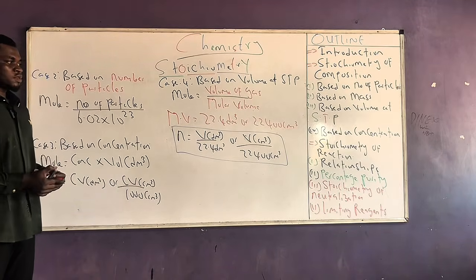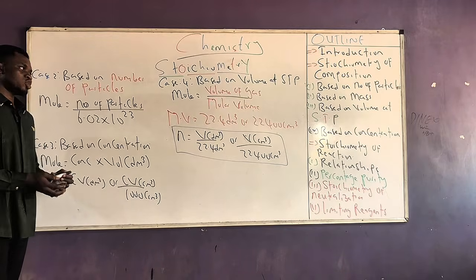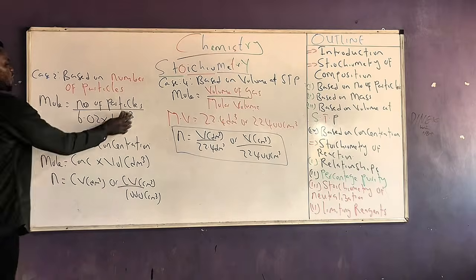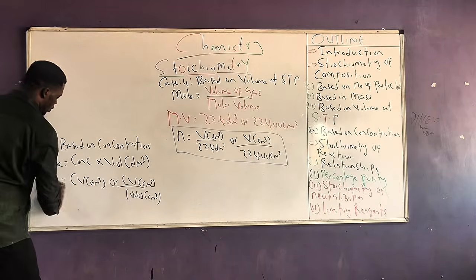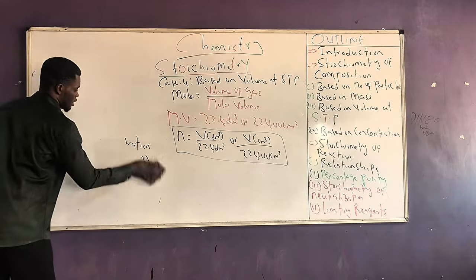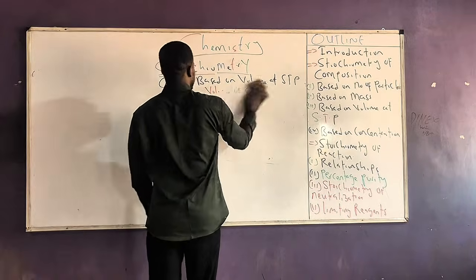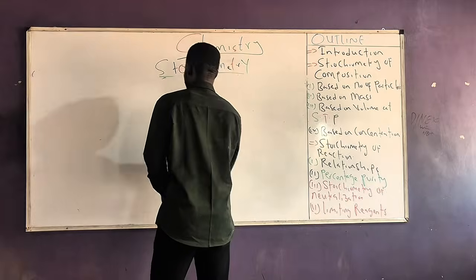So now that we've successfully given the relationship between mole and number of particles, the relationship between mole and volume of gas, the relationship between mole and concentration, and the relationship between mole and mass, we can therefore give a general formula that links up all of these statements together. So all of these statements, we can link them up together by using a simple general equation. And what becomes that equation?